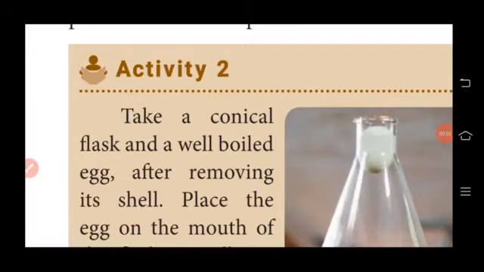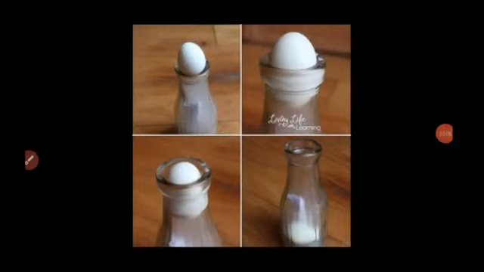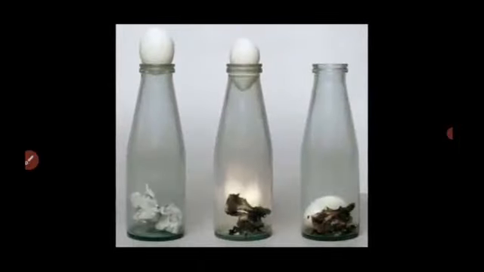Students, here is an activity for you. Activity 2. Take a conical flask and a well boiled egg. After removing its shell, place the egg on the mouth of the flask. It will not enter the flask. Now take a piece of paper, burn it and drop it into the flask. Wait for a few seconds to burn fully. Keep the egg on the mouth of the flask. Wait for a few minutes. Students, what do you observe?